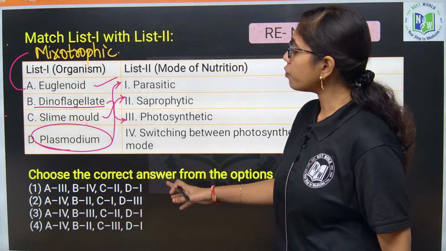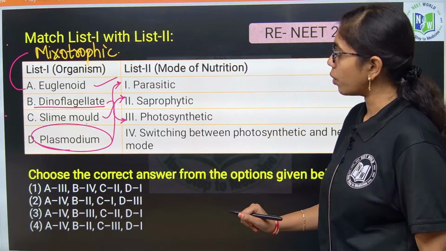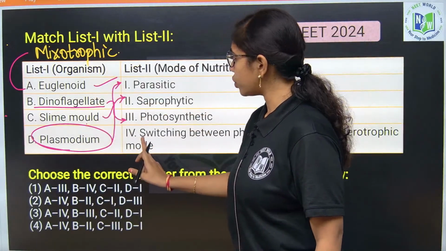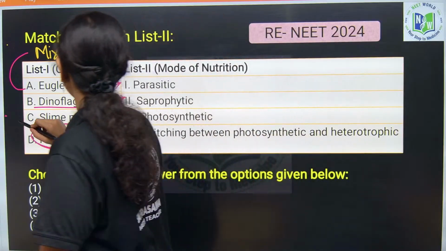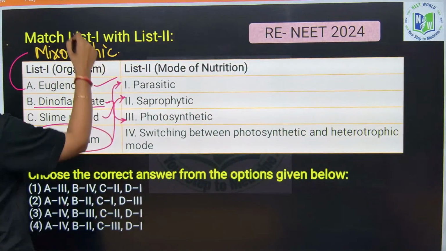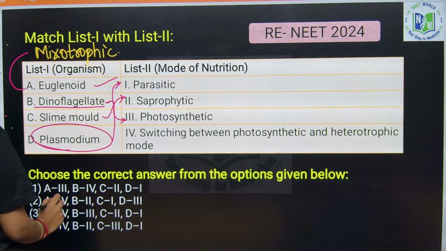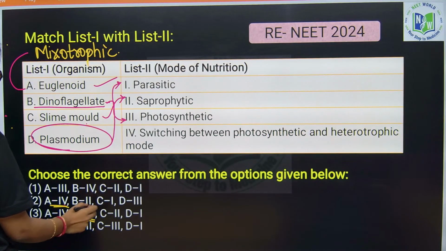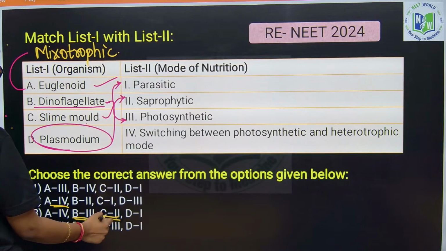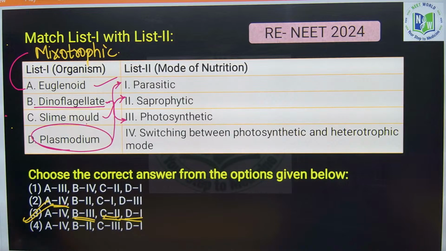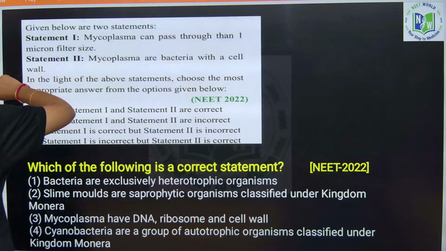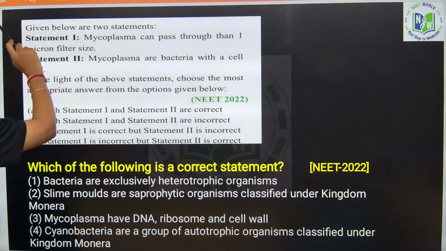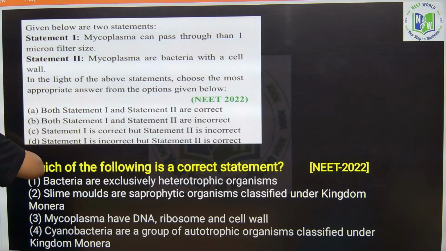Okay. So, here if you look into the options properly, euglenoid which shows mixotrophic nutrition, that is A is 4, B is 3, C will be 2 and D is 1. So, here which option is correct? Option 3 will be the right answer. Next, if you see, the questions from biological classification have appeared in alternate years.